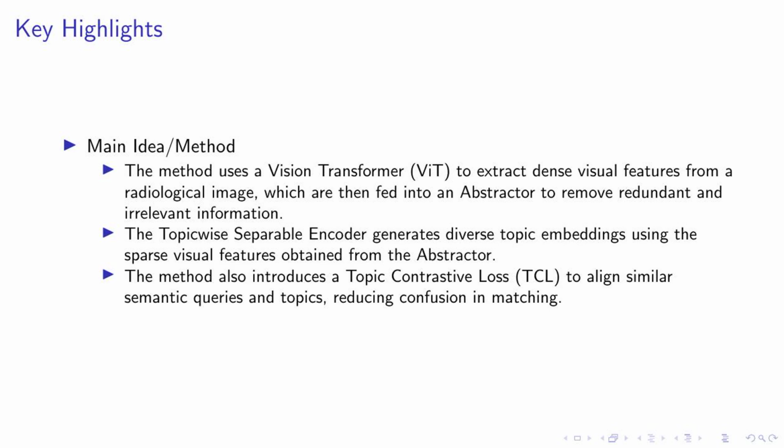In this slide, we delve into the key highlights of our proposed method. We begin with the Vision Transformer, or ViT, which is used to extract dense visual features from a radiological image. These features are then streamlined by an Abstractor, which removes any redundant or irrelevant information, leaving us with more compact, task-relevant visual features. Next, we introduce the Topicwise Separable Encoder. This component takes these refined visual features and generates diverse topic embeddings. These embeddings play a crucial role in identifying the most suitable sentences for report generation from our training set.